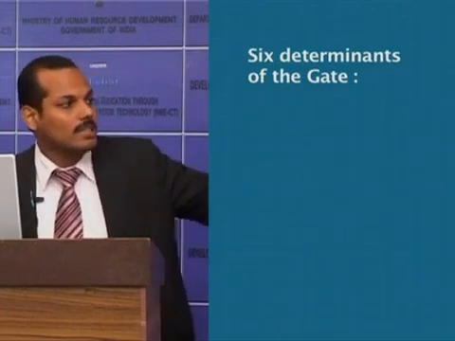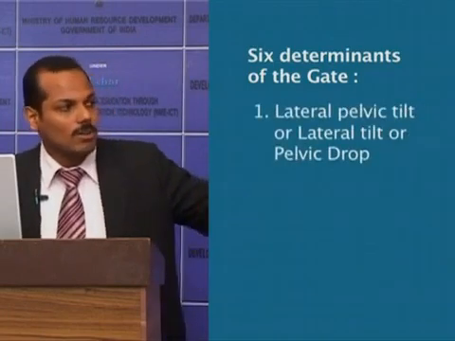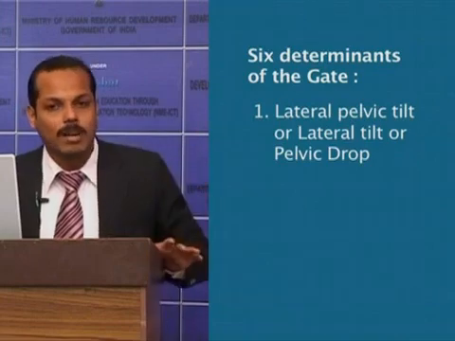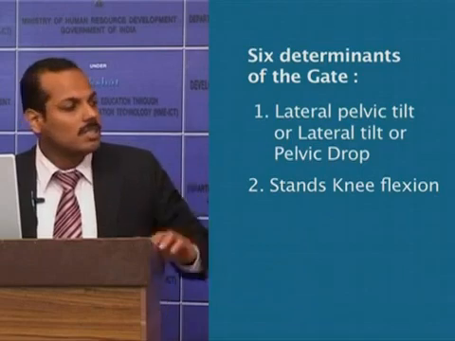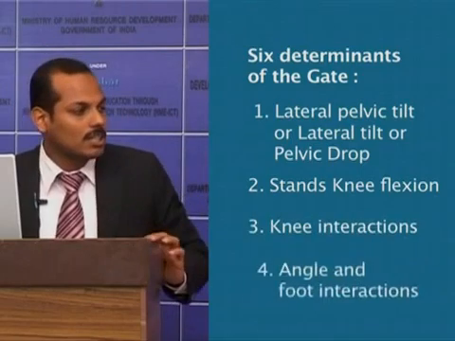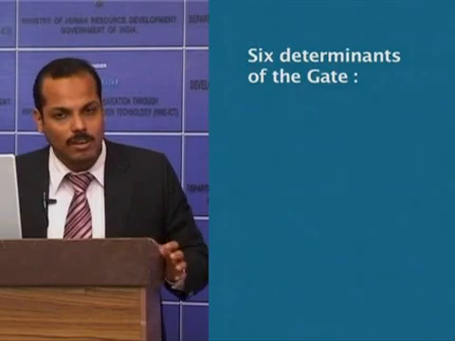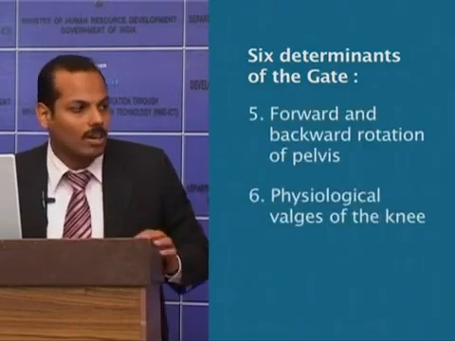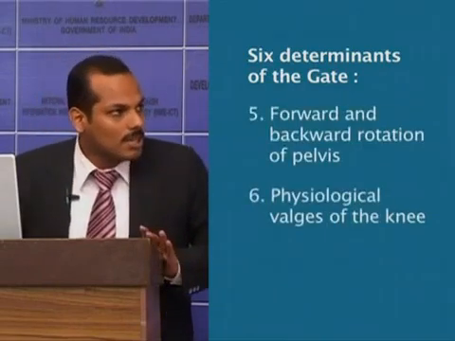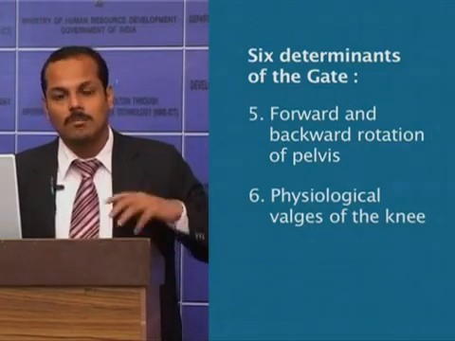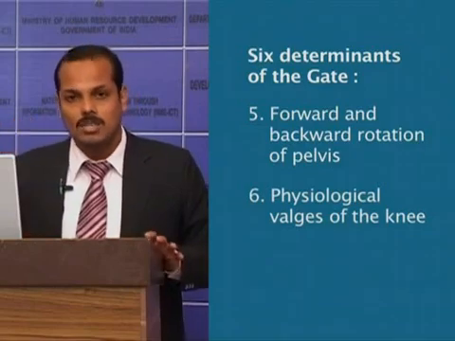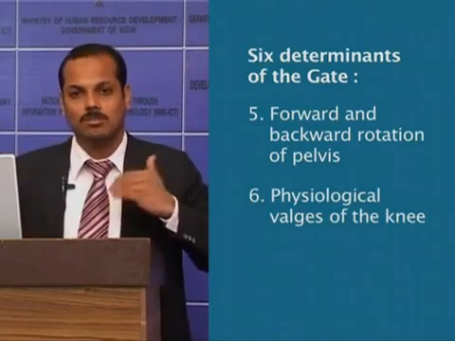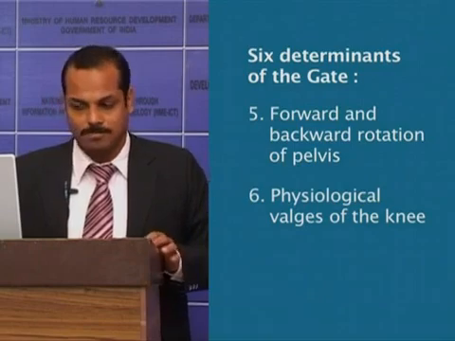It includes the lateral pelvic tilt, also known as lateral tilt or pelvic drop. Then stance knee flexion, knee, ankle and foot interactions, forward and backward rotation of the pelvis, and physiological valgus of the knee. These 6 determinants are adjustments made by the body to avoid hike or lowering of the center of gravity and keep its movement to a minimum. So we'll go through each determinant briefly.